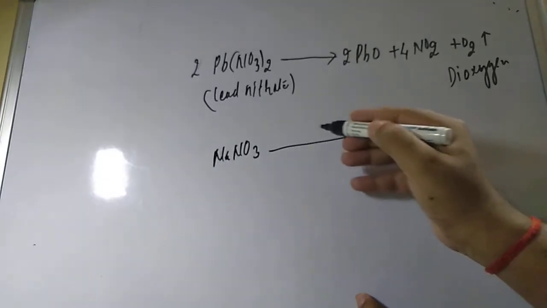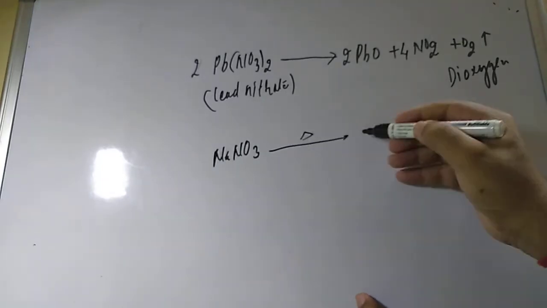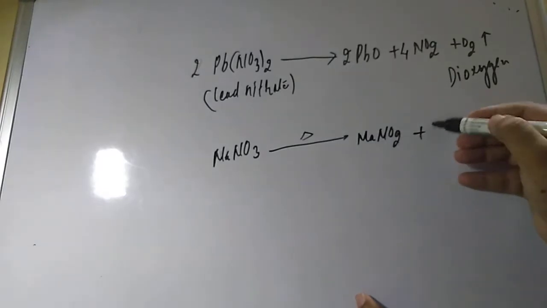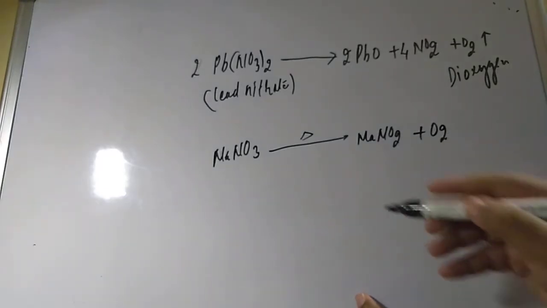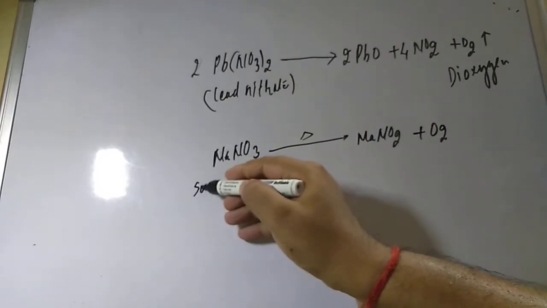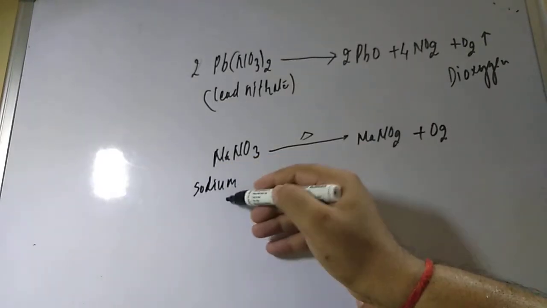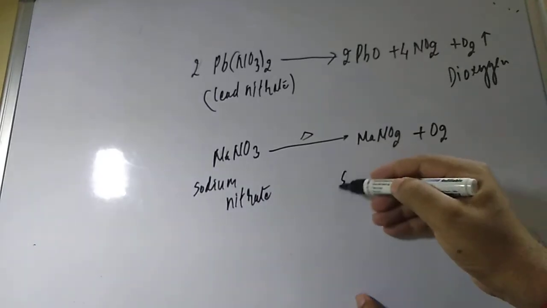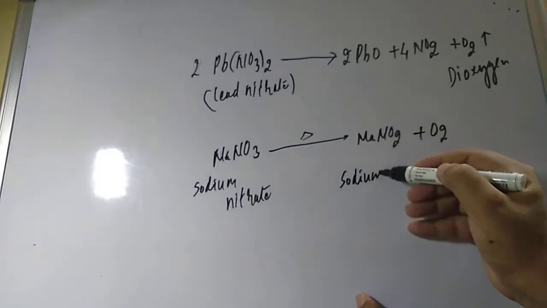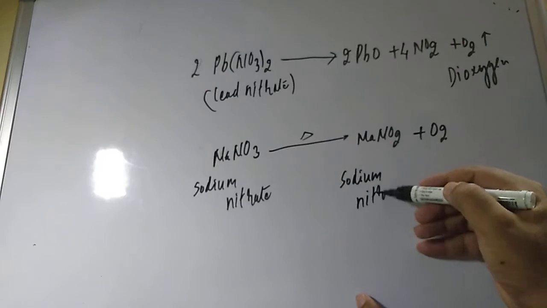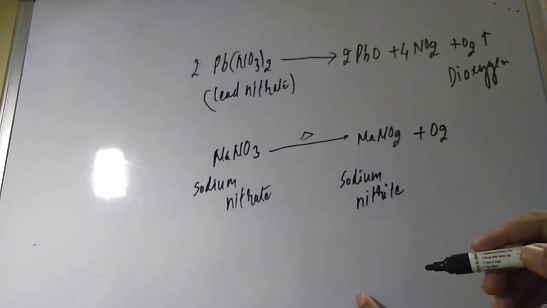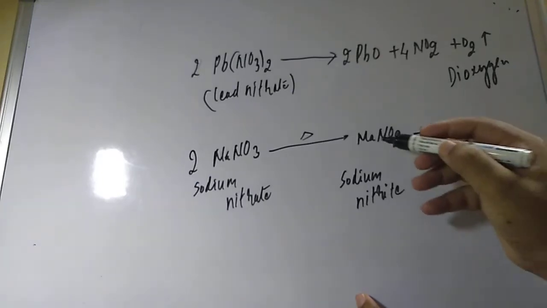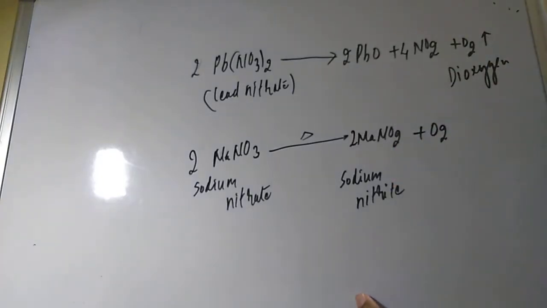So if you are taking this one, it will give the nitrite, NaNO2, plus it will give dioxygen. So this is sodium nitrate, and when one oxygen is less, it becomes sodium nitrite, and it gives dioxygen. If you want to balance, you can take 2 mole of sodium nitrate and it will give 2 mole of sodium nitrite.